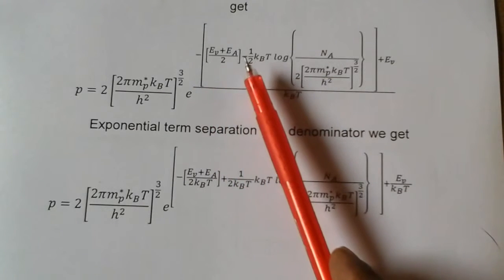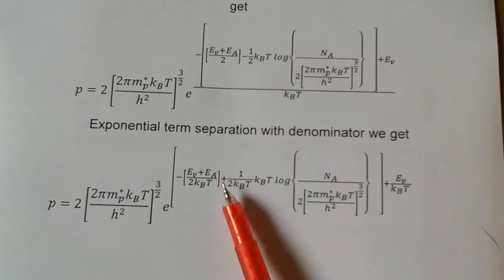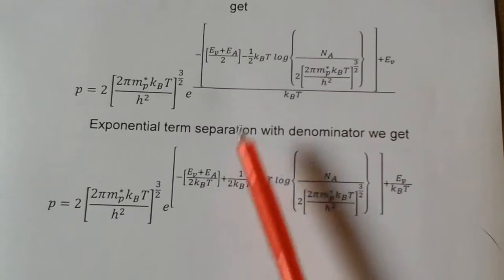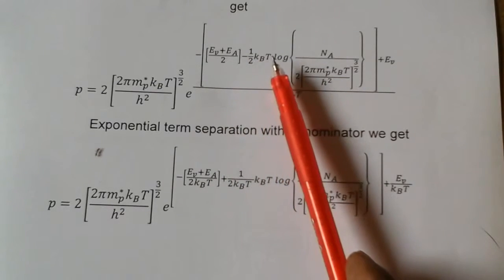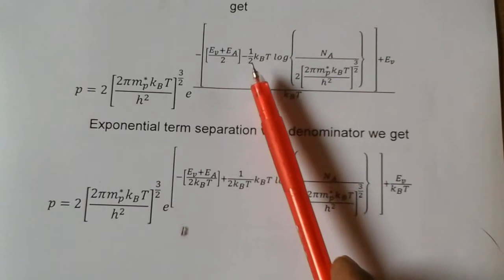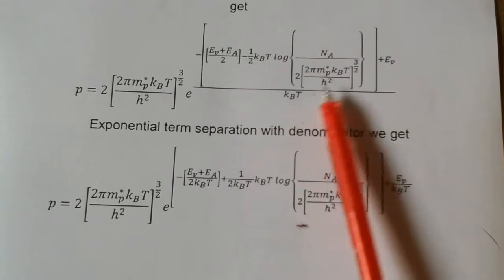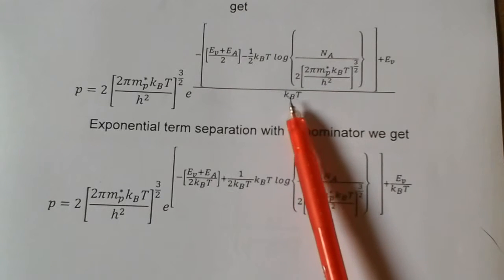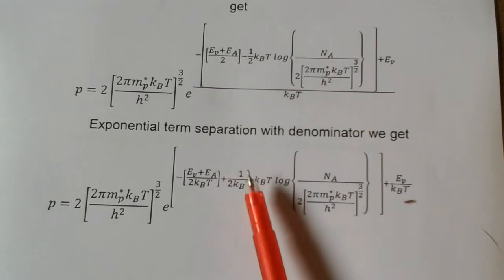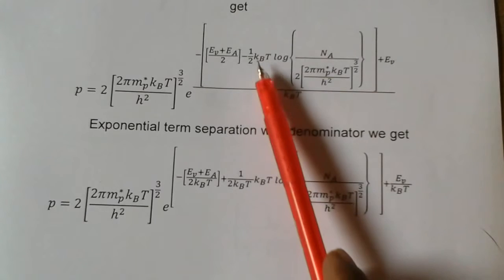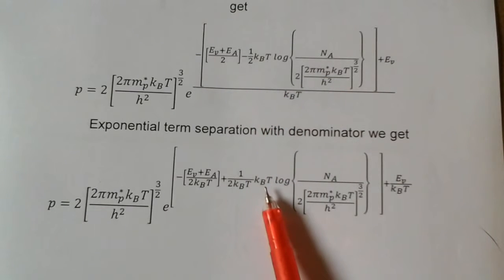Minus into minus gives plus, that is why we are getting plus here. Here 1 by 2 kBT is there. The total term we are writing separately to kBT, so this kBT comes as 2 kBT here. The other kBT I am writing as it is.